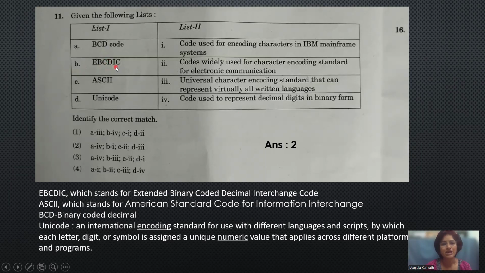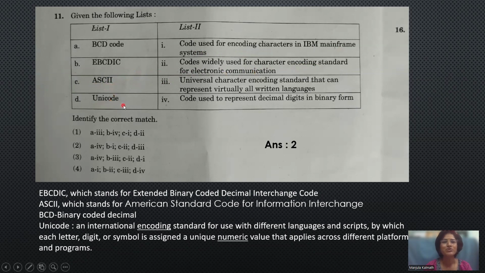Then EBCDIC, which stands for Extended Binary Coded Decimal Interchange Code. This is the first one, a code used for encoding characters in IBM mainframe systems. And ASCII, American Standard Code for Information Interchange, is a code widely used as the character encoding standard for electronic communication. In computer systems, normally the ASCII code will be used.